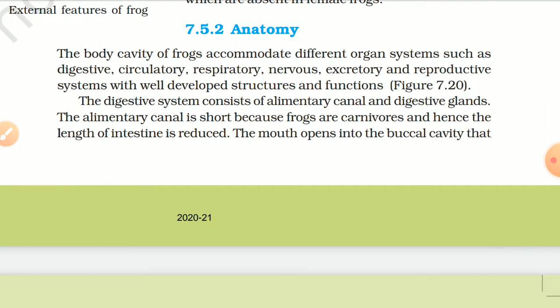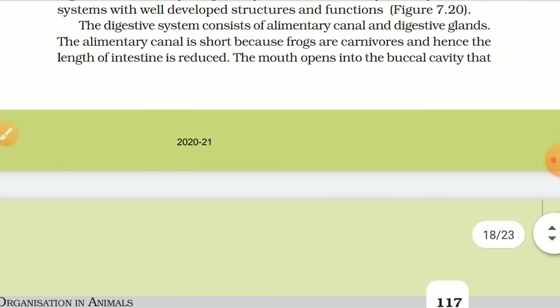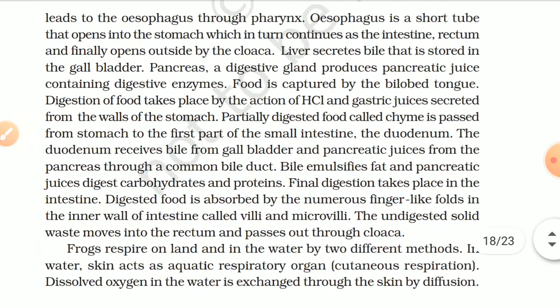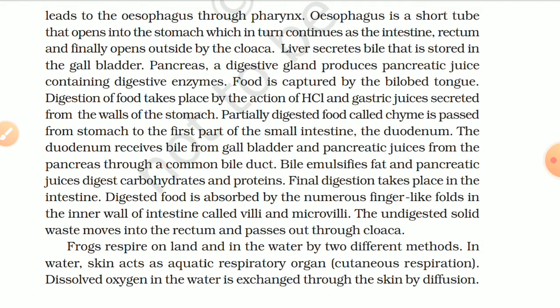7.5.2 Anatomy. The body cavity of frog accommodates different organ systems such as digestive, circulatory, respiratory, nervous, excretory and reproductive systems with well developed structures and functions. Figure 7.20. The digestive system consists of alimentary canal and digestive glands. The alimentary canal is short because frogs are carnivores and hence the length of the intestine is reduced. The mouth opens into the buccal cavity that leads to the esophagus through the pharynx. Esophagus is a short tube that opens into the stomach, which in turn continues as the intestine, rectum and finally opens outside by the cloaca.